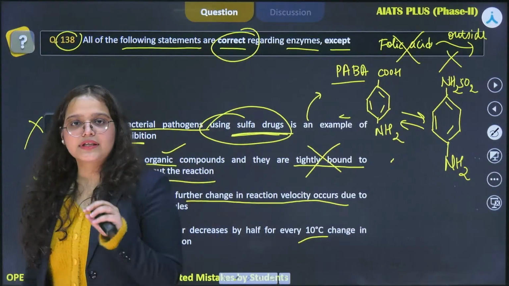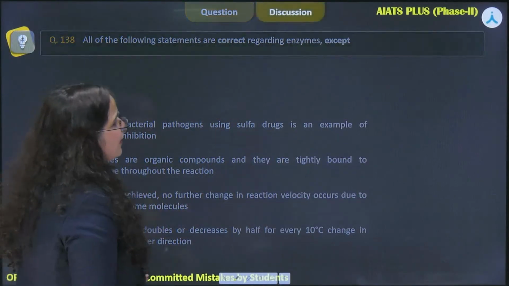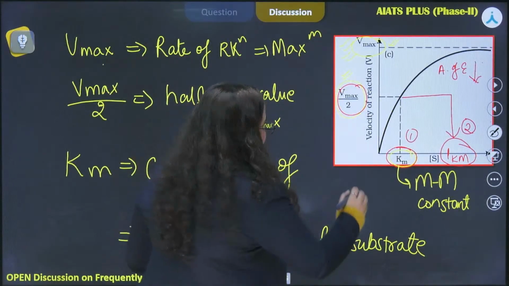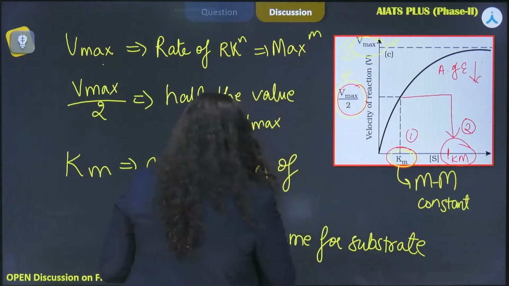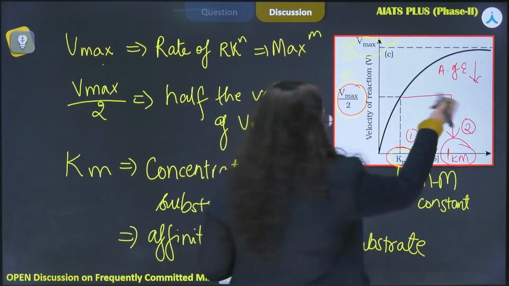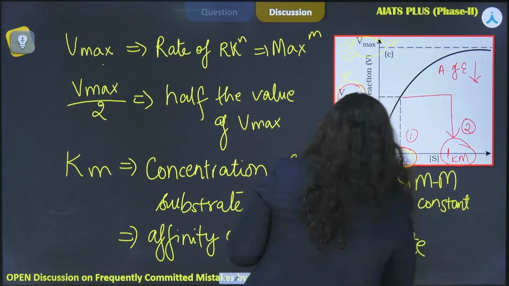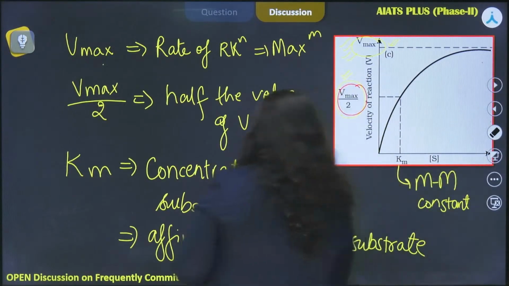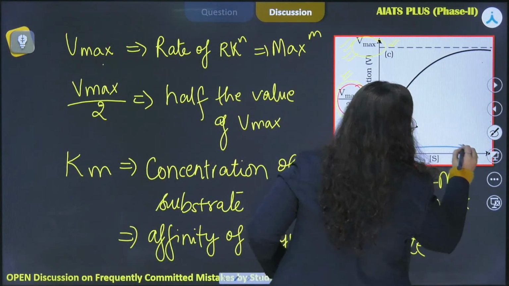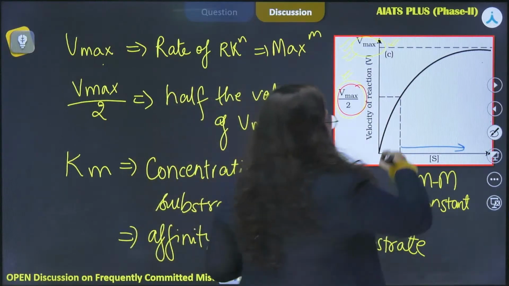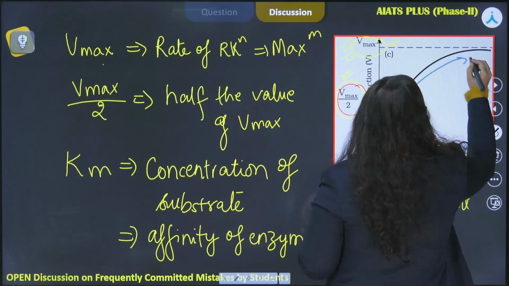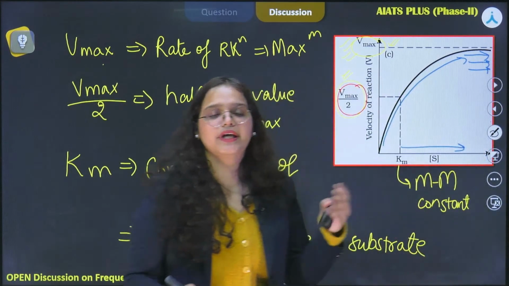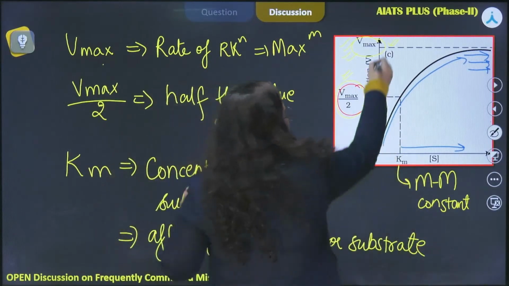So basically what happens is that if you see the graph that we had here, as we keep on increasing the substrate, our rate of reaction is also increasing, but there comes a point after which there will be no further rise in the Vmax value.